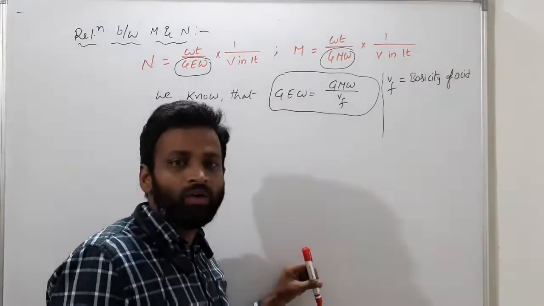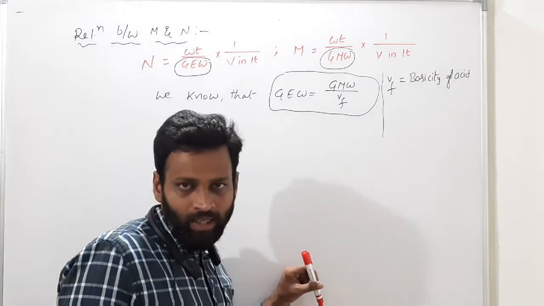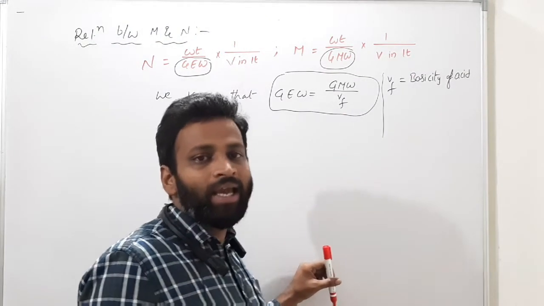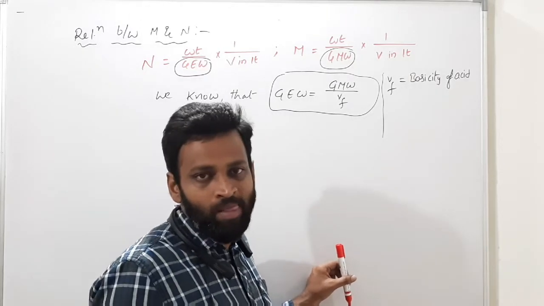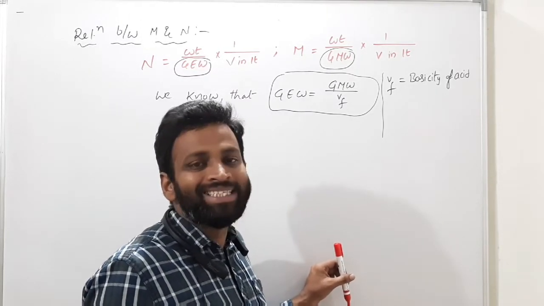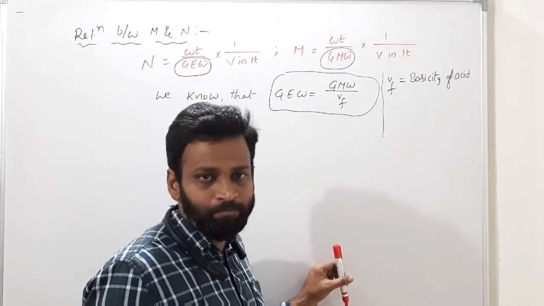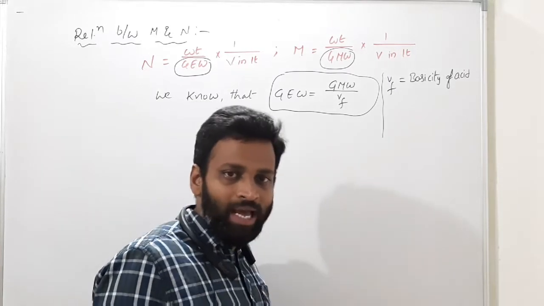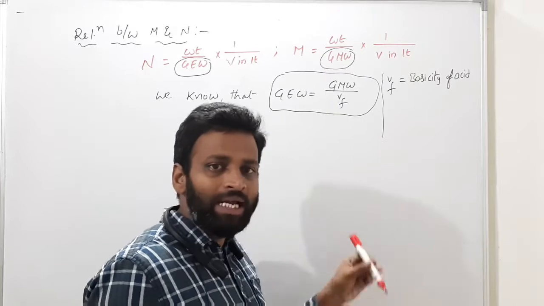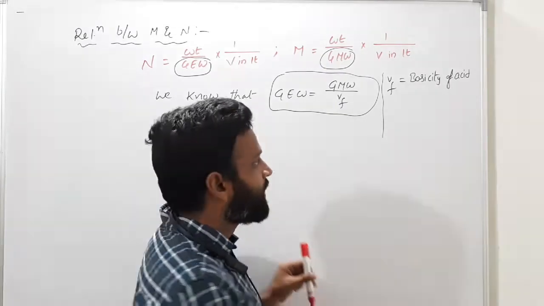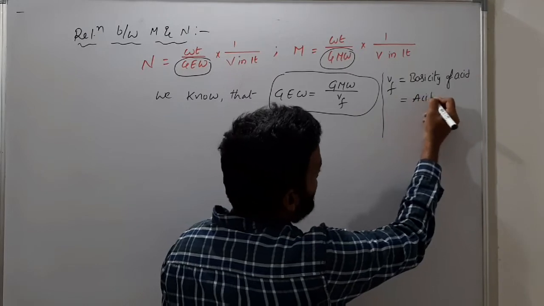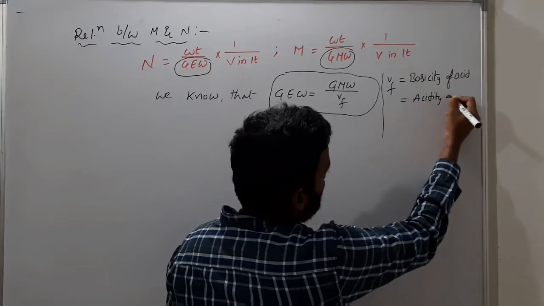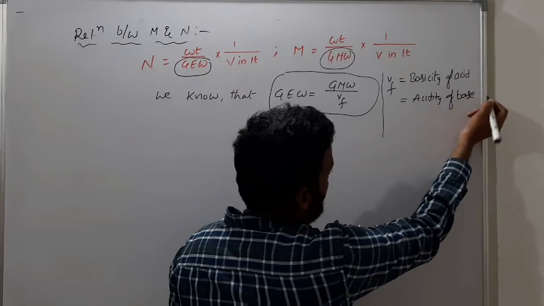Suppose I am asking the valency factor of H3PO2, it means I am asking the basicity of H3PO2, because H3PO2 is an acid. For bases and salts I explained previously. So valency factor is the acidity of a base.